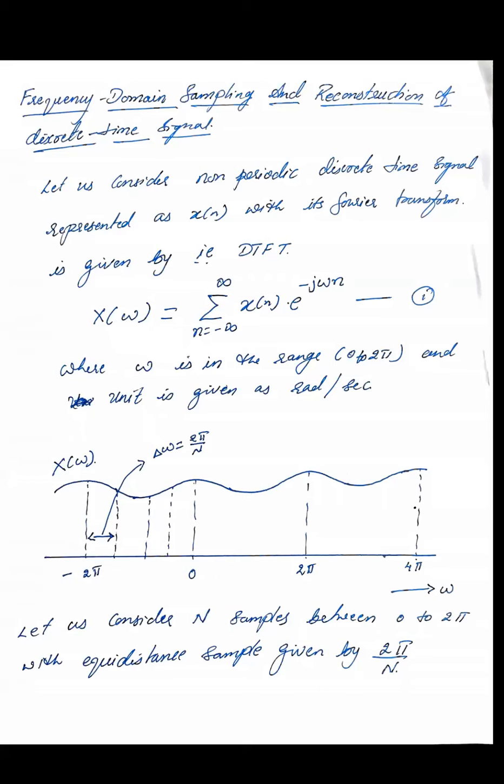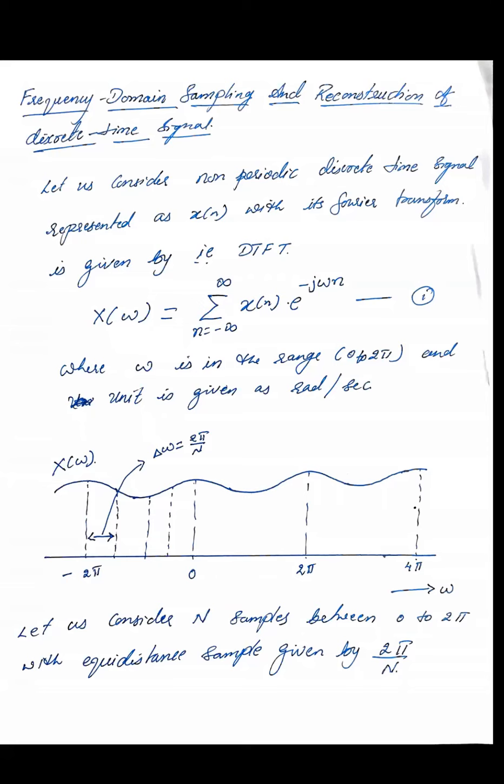Now we'll divide that signal into N samples. N samples in the sense that we divide that particular signal, 0 to 2 pi, into N number of points with equidistance, that is equal spacing between two points. It is represented by delta omega, which is equal to 2 pi by N, as you can see in the figure.